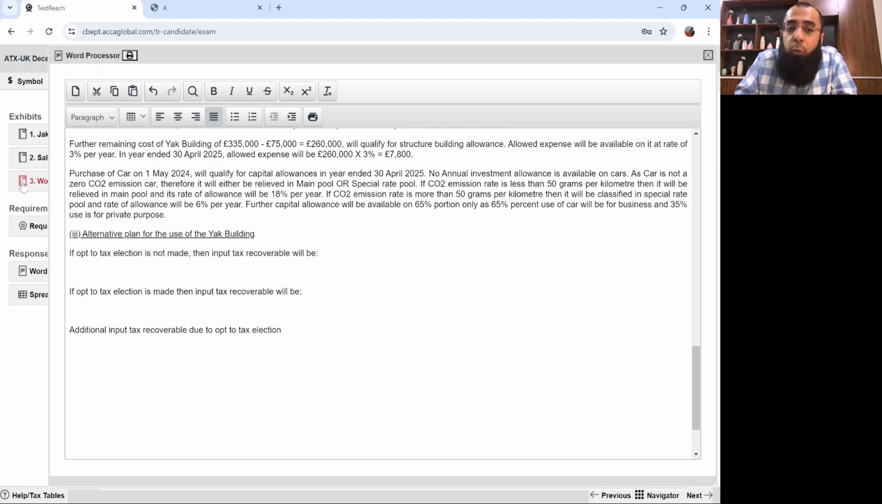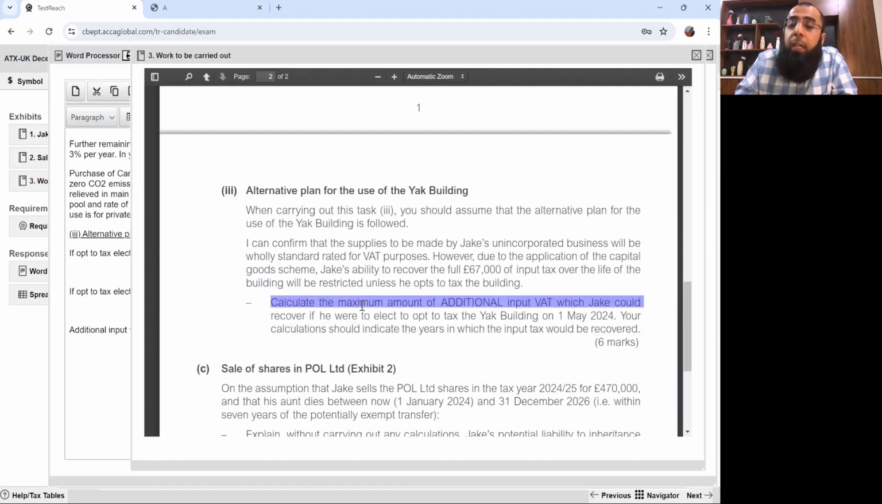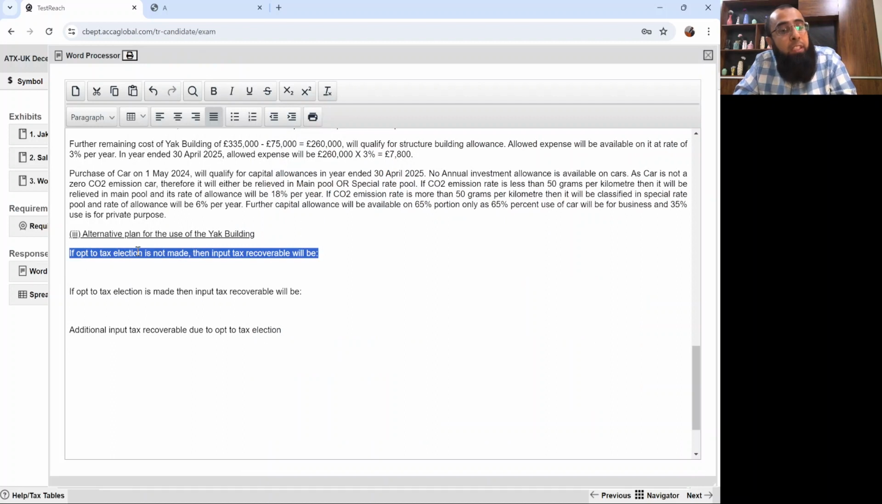See, what we have to do is calculate the maximum amount of additional input tax which Jake could recover if he were to opt to tax. So we have to think that if the election is not made, then what's the recoverable amount? If the election is made, then how much will he be recovering? And then obviously we'll get the additional amount. Additional means the difference. Now, if opt to tax election is not made, then how much input tax will he be able to recover?